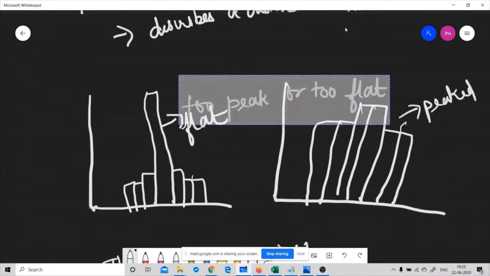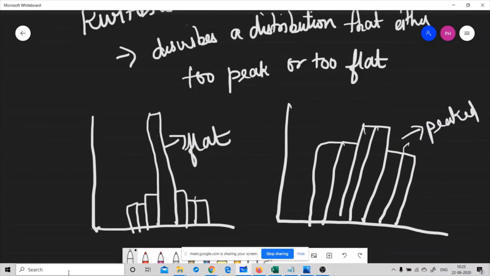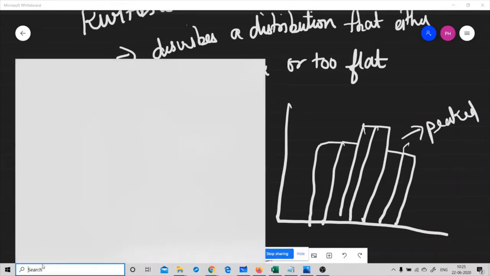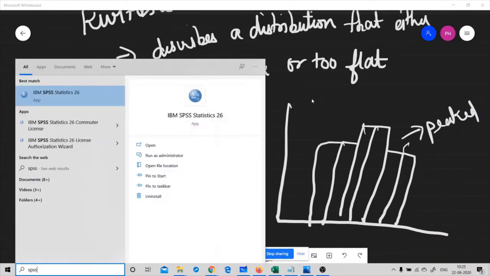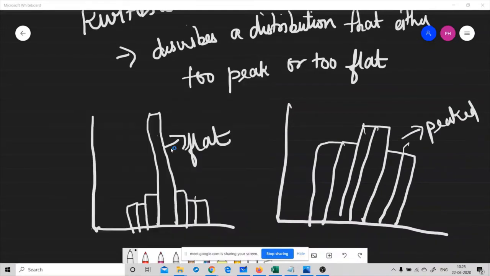So let me start my SPSS. SPSS tool. Are you guys able to see my SPSS screen now?